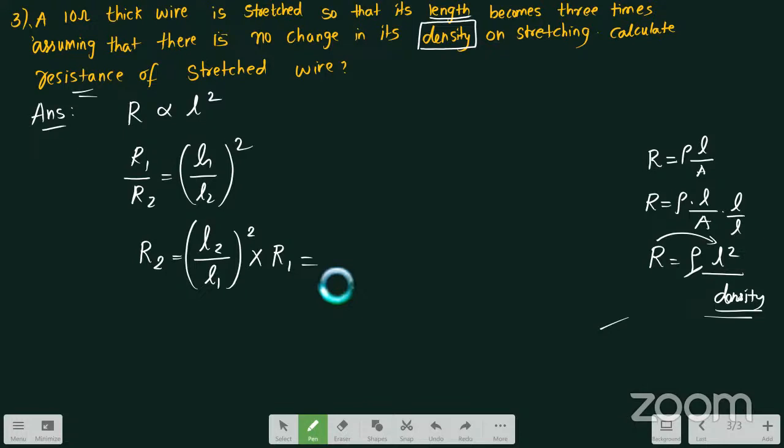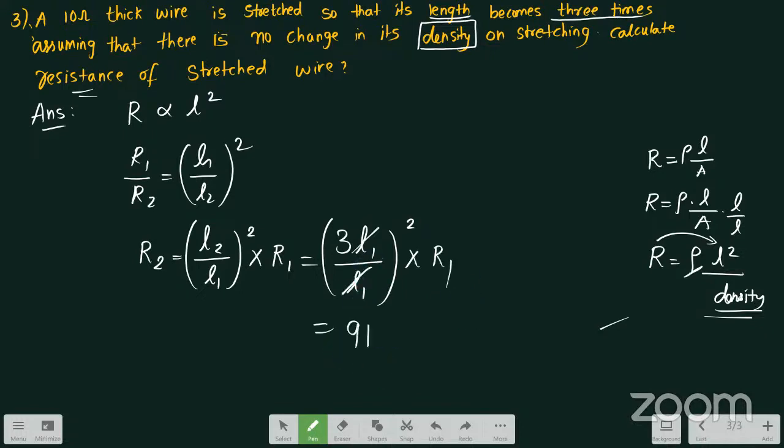How many times has the length increased? The length has increased by 3 times. So this will become 3L1 by L1 whole square into R1. This L1 and this L1 will get cancelled. 3 square will become 9, so our final answer is 9R1. The resistance of the wire given is 10 ohms, so 9 into 10 ohms is equal to 90 ohms. This was the next important question from which chapter? Current electricity, LAQ chapter.